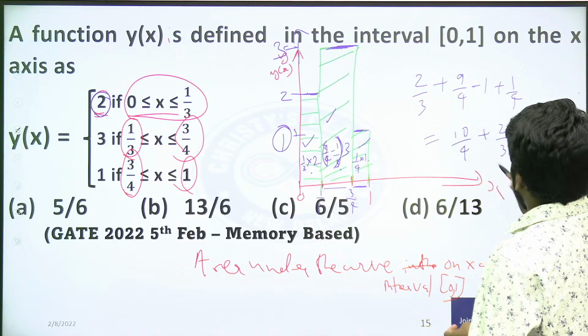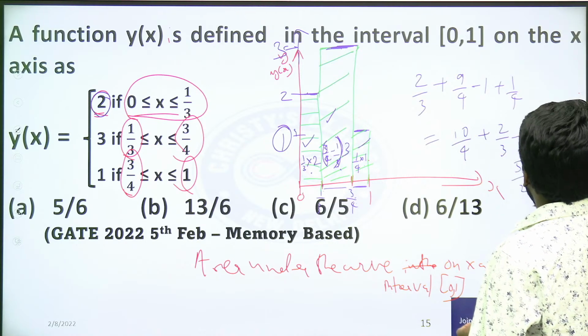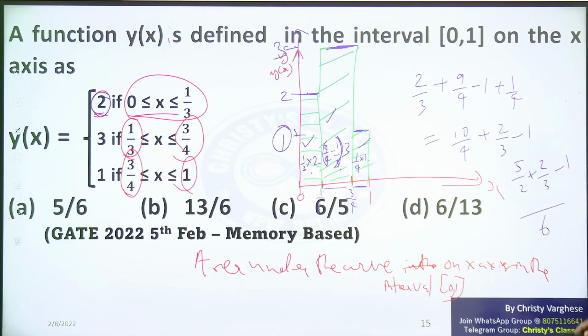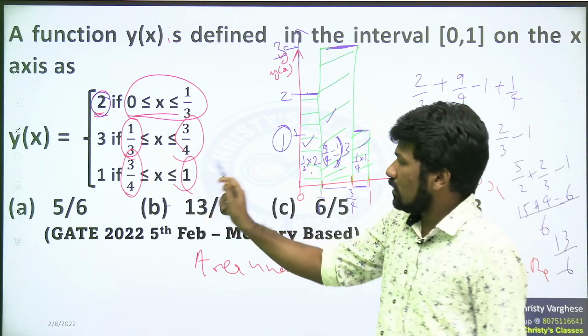10 by 4 is 5 by 2. So 5 by 2 plus 2 by 3 minus 1. Taking the LCM, 6 is the LCM. This is going to be 15, this is 3 into 2 is 6, so 2 into 2 is 4, and this is 1 into 6, 6 itself. So 19 minus 6 by 6. You will get 13 by 6. Option B is the answer.